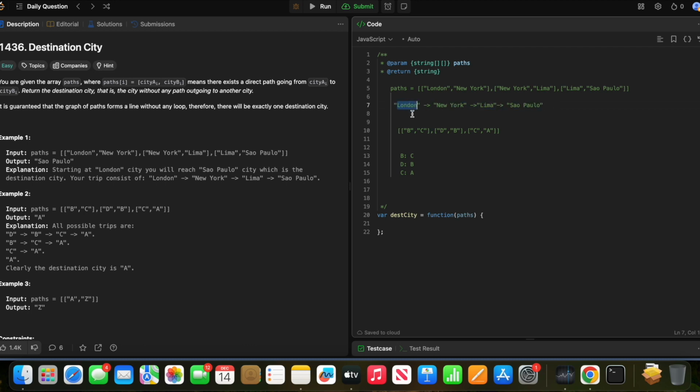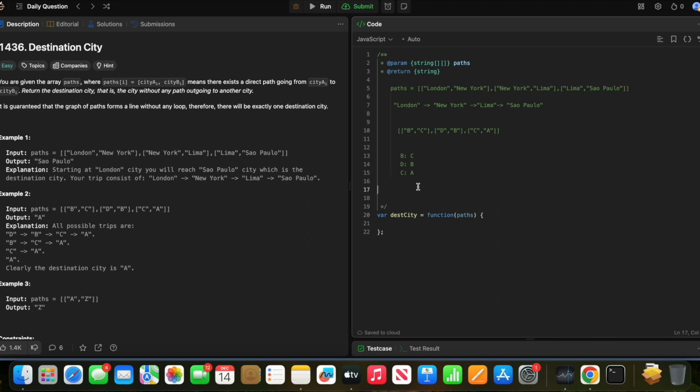There will be no path from somewhere to the start. So D is going to B, B is going to C, and C is going to A. So I guess A is the answer. And if there is A to Z, then obviously Z will be the answer. Fine. I think it is easy.